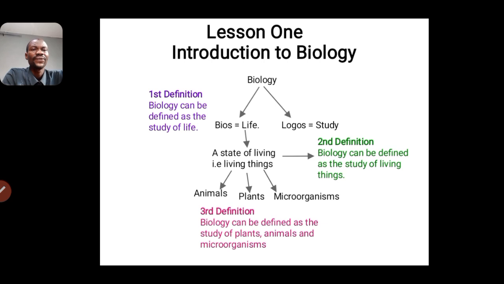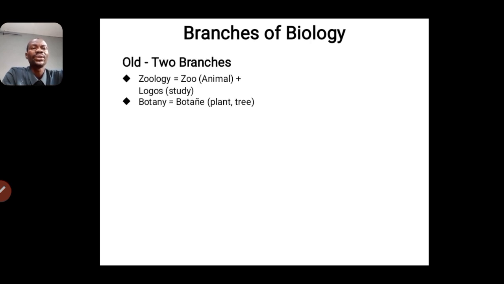So from here, we can continue to look at the branches of biology. What are the branches of biology? Here we have the old branches: zoology and botany. Zoology is derived from two words, zoo and logy, which means logos. Zoo means animal and logos means study. So zoology is the aspect of biology that is involved with the study of animals.